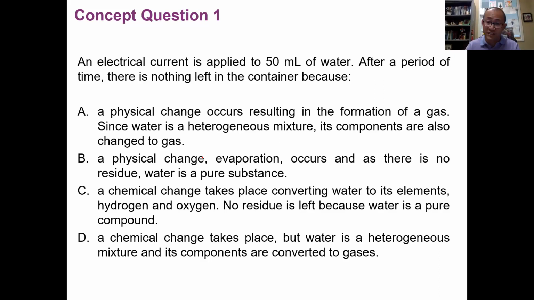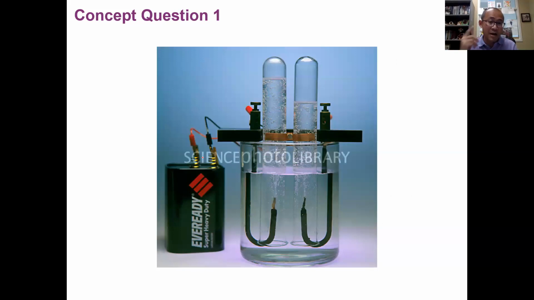it means the 50 mL of water is gone. It's changed to something else by the electric current. They ask you what actually happened. Okay, this one I need to give you some background showing what the experiment is talking about. You can see that I apply some electric current using a 9-volt battery. I use 2 wires and put them into a beaker. Assume we have 50 mL of water.